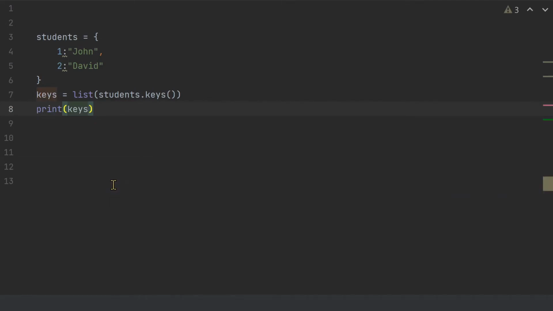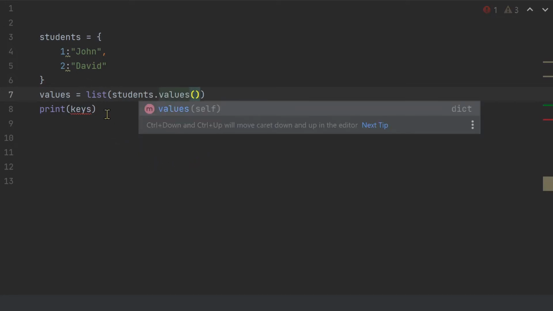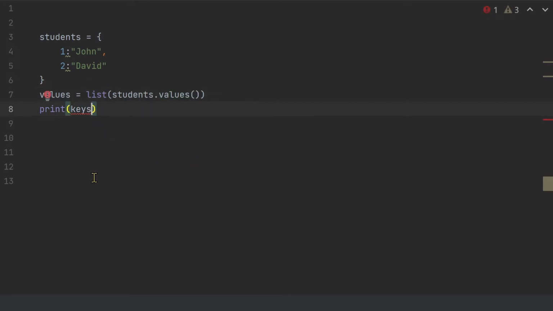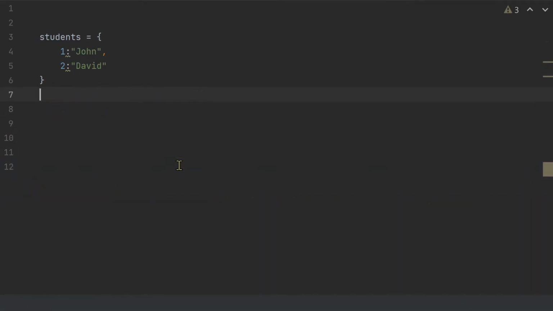Could we do the same for values? Well, definitely. Let me change this to values, and instead of keys, I'm gonna write values. So the values function returns all the values in my dictionary. So let me print my variable, and I should get all the values in my dictionary, which are David and John.